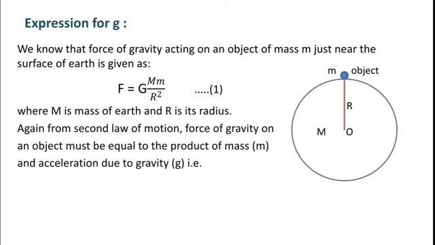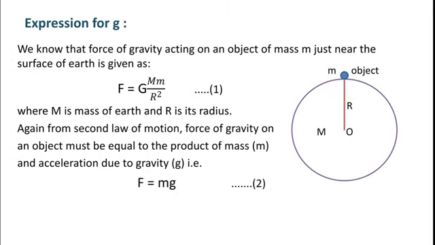Again, from Newton's second law of motion, you know that force of gravity on an object must be equal to product of mass of the object and acceleration due to gravity. It means with the help of Newton's second law of motion, we can find the force of gravity acting on this object as product of mass, that is m, and acceleration due to gravity g.